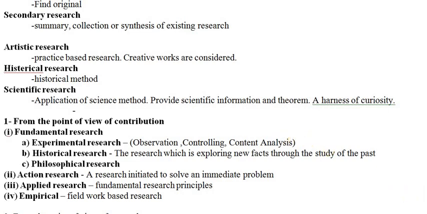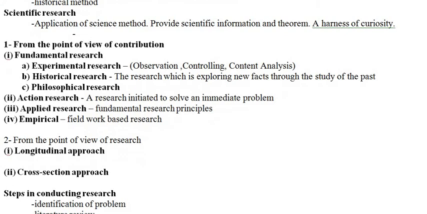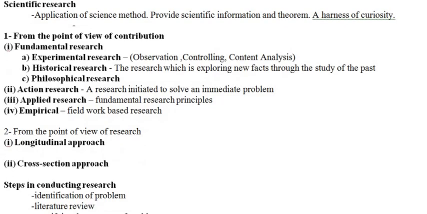Scientific research is a major one, because the scientific method is applied, and it incorporates scientific information and theorems. In another way we can differentiate research: fundamental research includes experimental research, historical research and philosophical research. The major one is experimental research, like medical observation, controlling and content analysis.